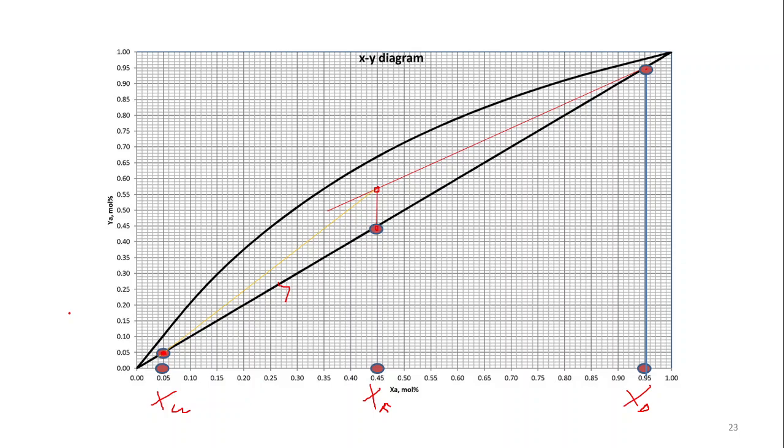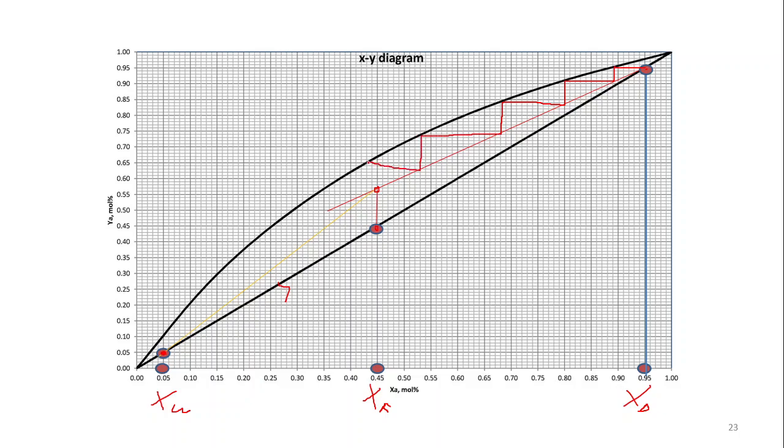The next step is the number of stages: how to draw the stages for the distillation column, given the enriching and stripping lines. Start from this point, go straight up to the equilibrium line, then fall down to the operating line, the enriching operating line. Then again straight up to the equilibrium, fall down to the operating line. Then again up to the equilibrium, then again to the operating line, keeping parallel to the x-axis, up to the equilibrium line, then the operating line, then the equilibrium line.